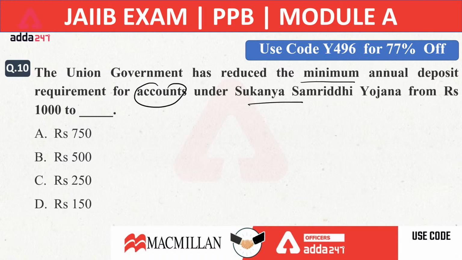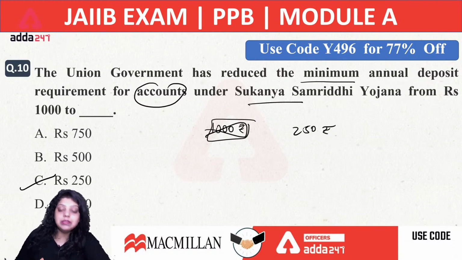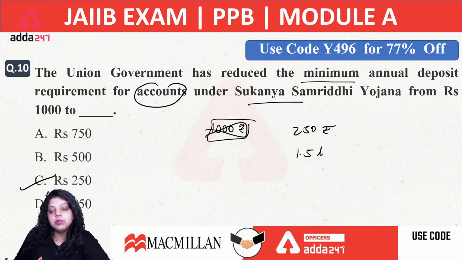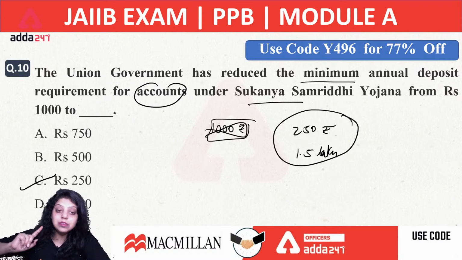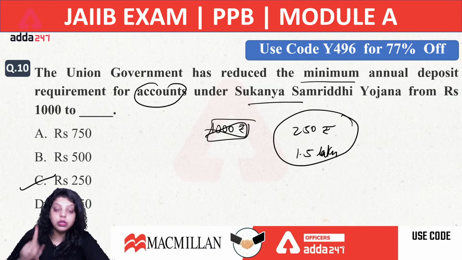So when it comes to minimum deposit in 2015, Government of India introduced this account with the minimum annual deposit of 1000 rupees, but in 2019 it was changed and it came to 250 rupees in a year. So now the minimum investment to be made by parents or legal guardians in a financial year will be 250 rupees, and the annual maximum target is 1.5 lakh. So minimum 250 deposit is mandatory in a Sukanya Samriddhi Yojana in a year.